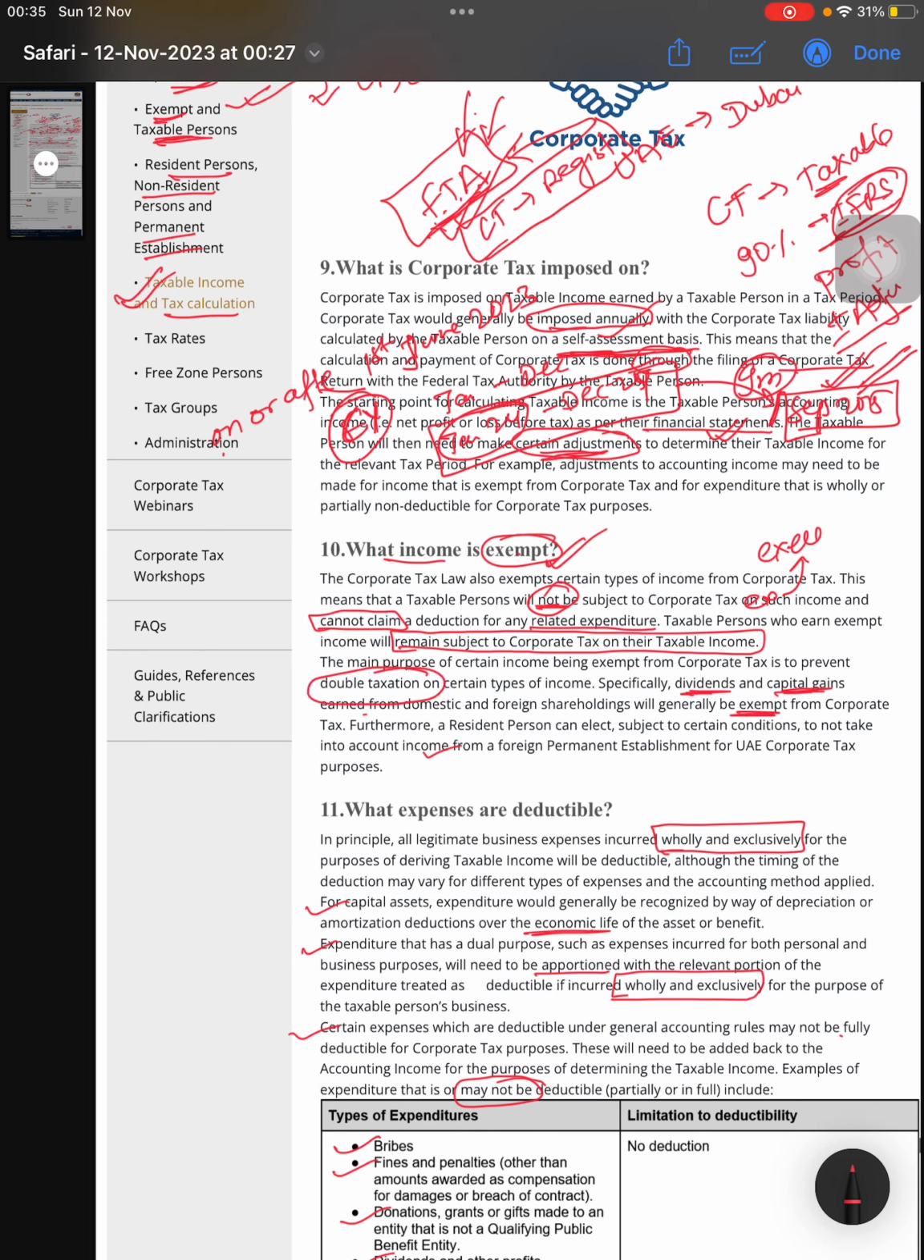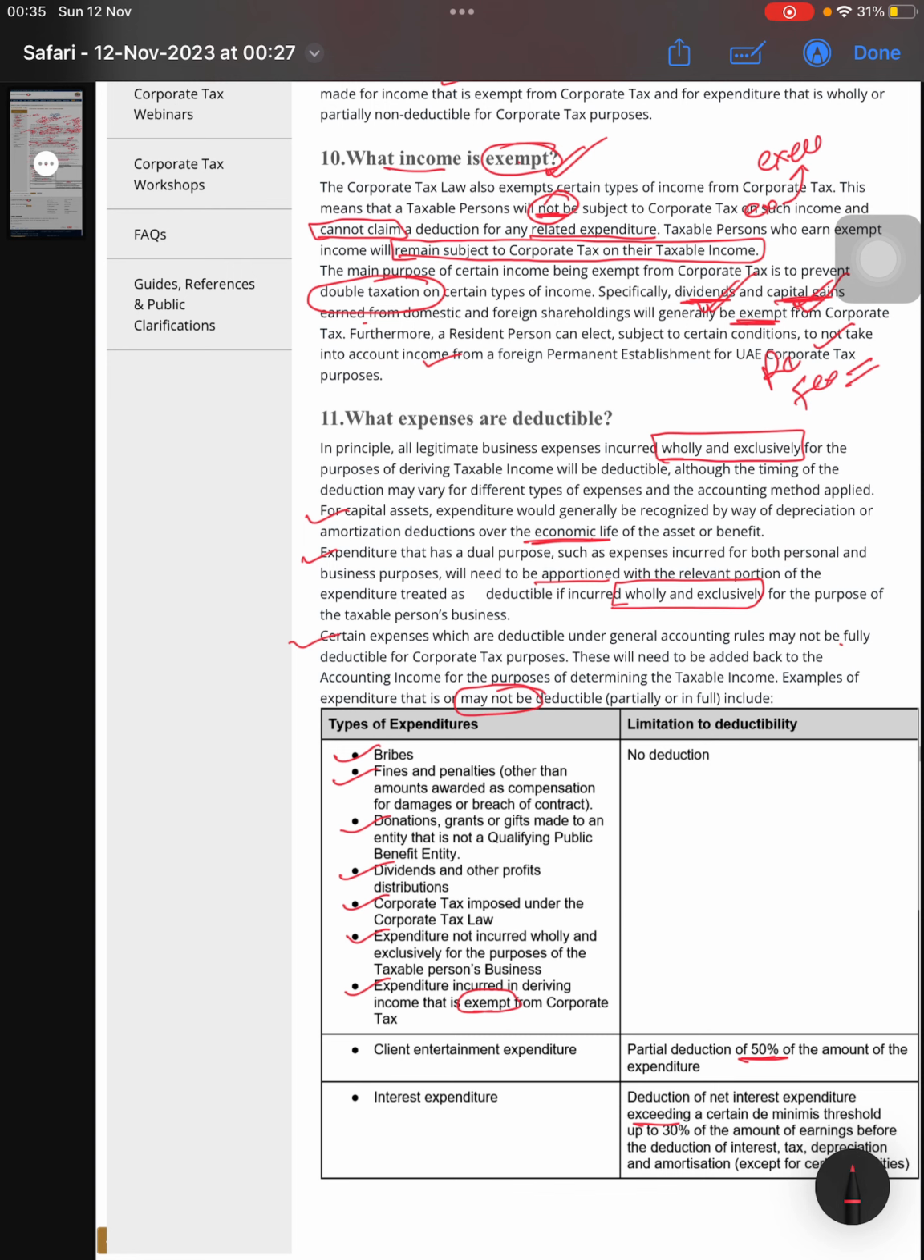So these are basically dividends and capital gains. If dividend is there, capital gains is there, real estate income is exempt, and there are certain other things also, like dividend, capital gain, and forex gain, that is also exempt. And real estate related things are exempt. And what expenses are deductible? These are the expenses which you can claim as a deduction.